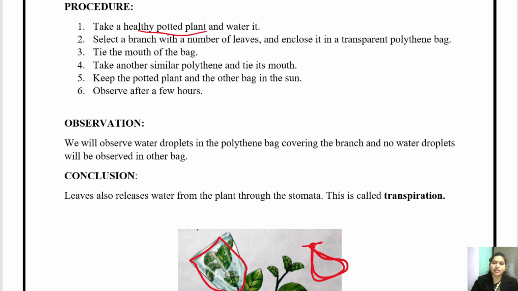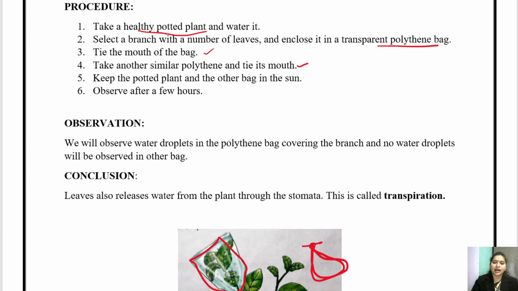Select a branch with a number of leaves and enclose it in a transparent polythene bag. एक transparent polythene bag में हमने इसको enclose कर दिया. Tie the mouth of the bag. Okay. Take another similar polythene and tie its mouth. एक हमने ऐसे ही polythene लिया और उसके mouth को tie करके रख दिया.